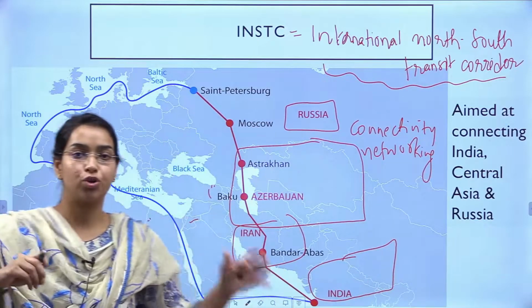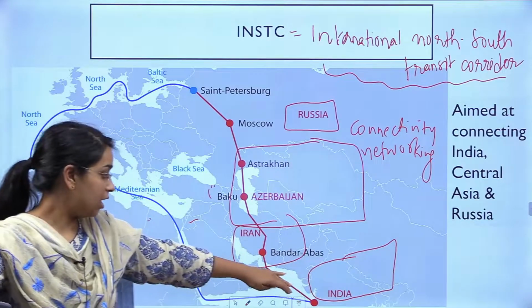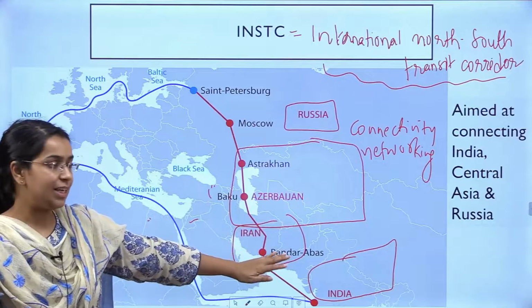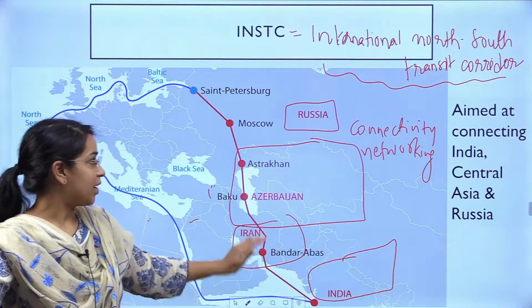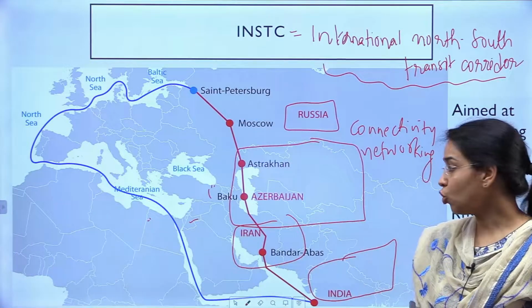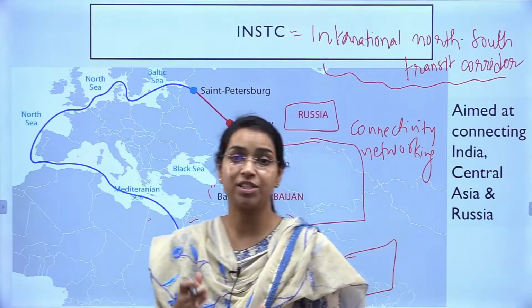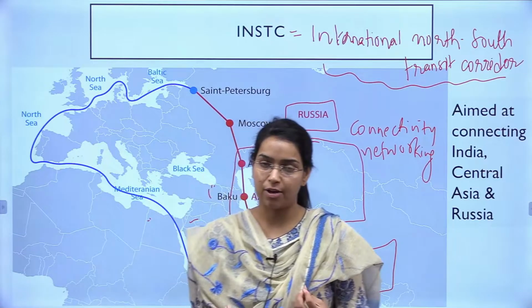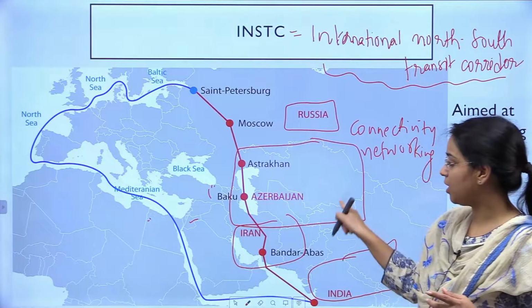Now what is the attempt? The attempt is to reduce the distance between these regions by creating better alternative infrastructure facilities directly linking these three important areas, ठीक है? इंडिया, ईरान, रशिया में बेटर कनेक्टिविटी के लिए, राइट, इन एरियाज को लिंक करने के लिए वी विल सी दैट रेलवेज, रोडवेज, शिप्स, एयरवेज, पोर्ट्स, all these things will get developed under INSTC, right? And here Central Asia is a very important part.